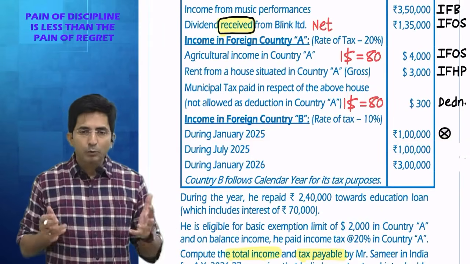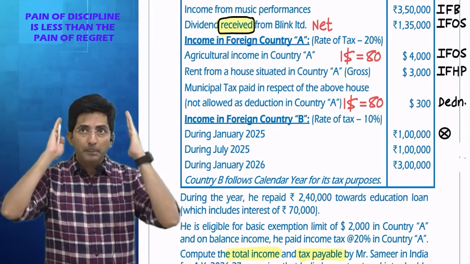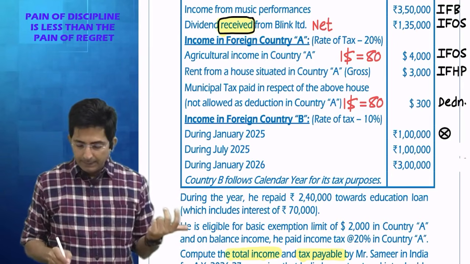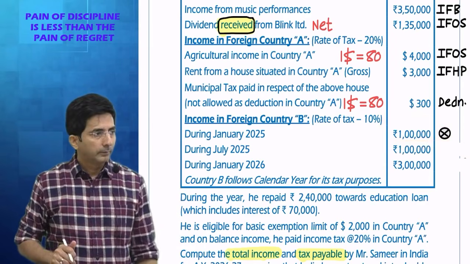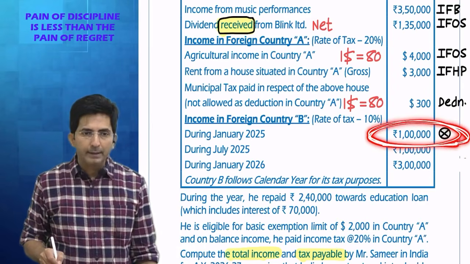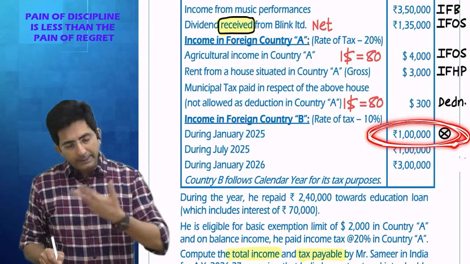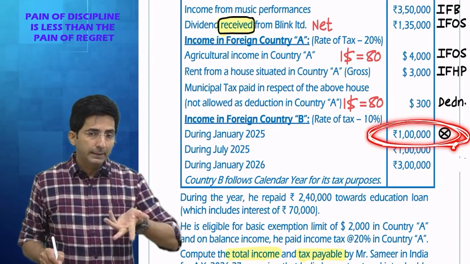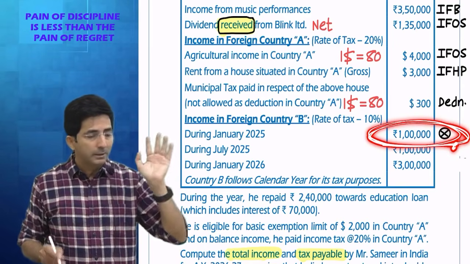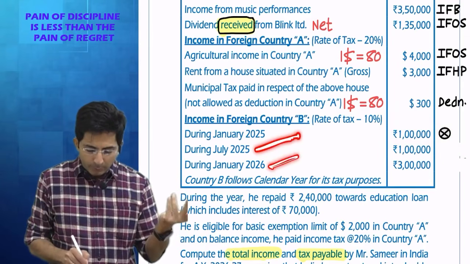See, ignore, consider for what? I am preparing the statement of 5 heads, from 1st April 25 to 31st March 26. In that, this income will not fall. Actually, this income we reported in India last year only, because in India, last year was ending on March 25. So current year, ignore.